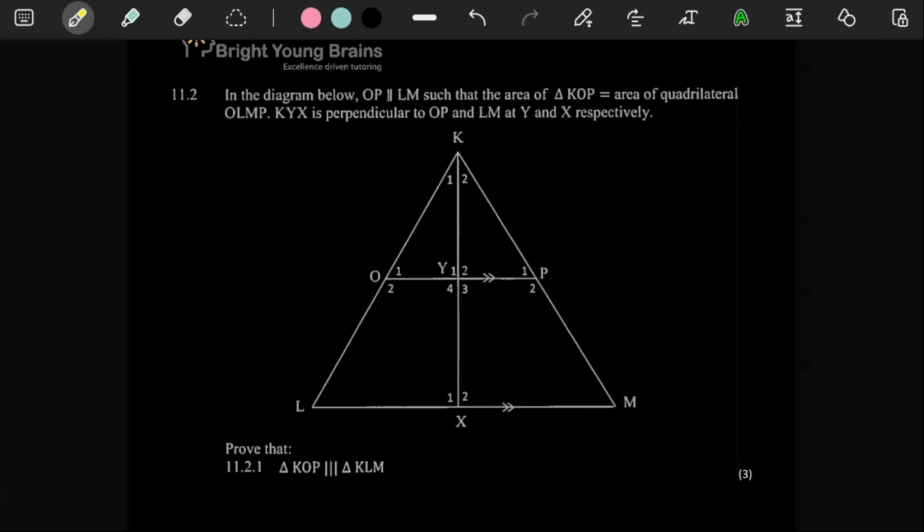But they're telling us that whatever the area of this triangle KOP is, it is the area of the quadrilateral OLMP. So this sketch is definitely not to scale at all. And then they say here, KYX is perpendicular to OP.